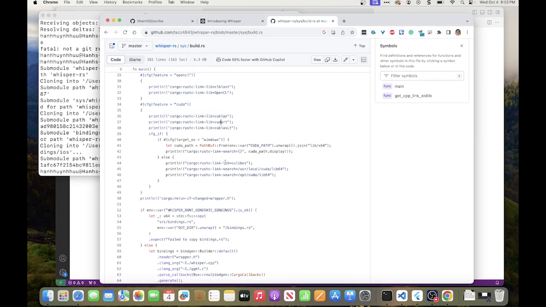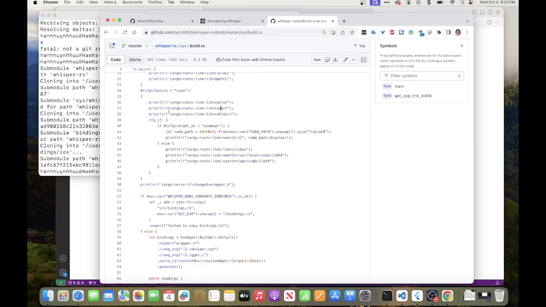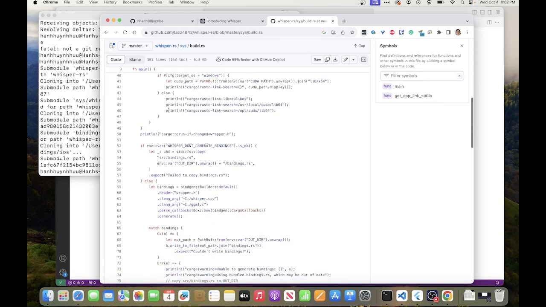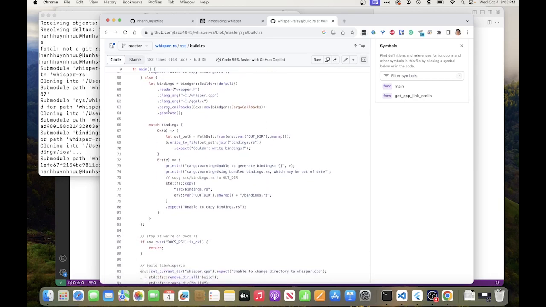So we don't really need to go into too much detail, but this is basically where the Rust library will execute. We know how to build the C++ code with what commands. So typically what you have is a bunch of definitions of variables, and then eventually you're actually going to call the C++ build tool.